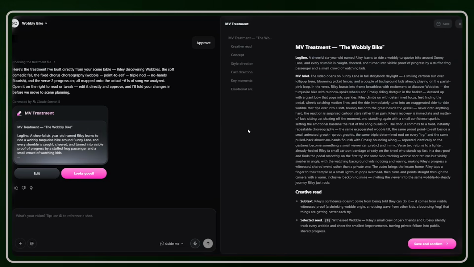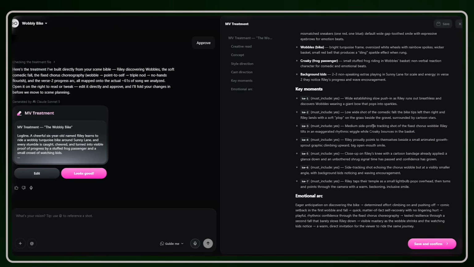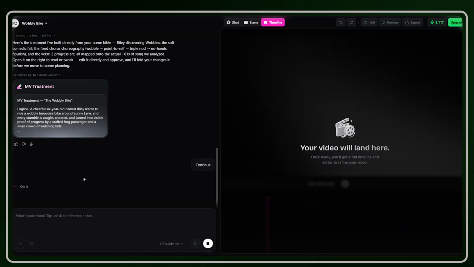This will show you exactly how your video is going to play out. This is going to show you how the music video will look and feel before it is made. Think of it as the blueprint or the vision of the entire video you are creating. If you're pleased with how everything looks, just click on save and confirm here, or you can click on this button that says looks good.